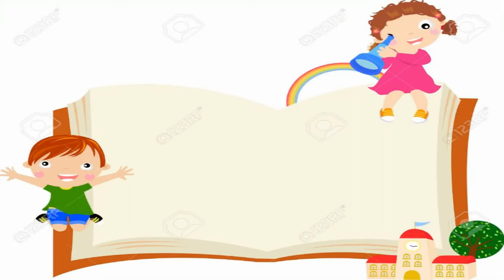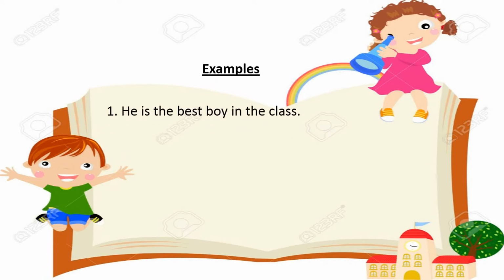Good is the positive form of an adjective, better is the comparative form, and best is the superlative form of an adjective. Now it's time for some examples. He is the best boy in the class. Here the word best is the superlative degree, the superlative form of the adjective.